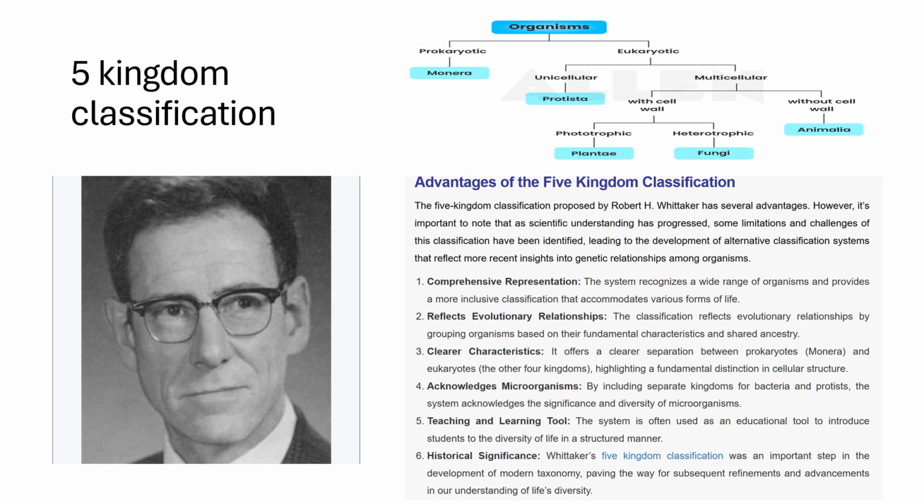Now we come to one of the most popular classification systems, which is the five kingdom classification. It was given by Robert Whittaker in 1969, and it included five kingdoms. The uniqueness of this is that it included an additional kingdom of fungi. So in this chart, you can see that the blue small boxes show you the five kingdoms.